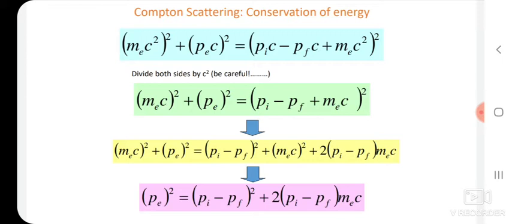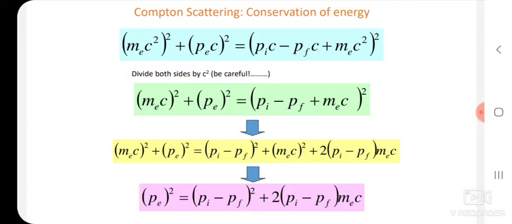Then, before using the (A plus B) whole square concept, we have to divide this equation by c square. If we divide by c square, the above equation becomes (mec) whole square plus Pe square equal to (Pi minus Pf plus mec) whole square. If we simplify this, (mec) square plus Pe square is equal to (Pi minus Pf) whole square plus (mec) whole square plus 2 (Pi minus Pf) into mec.